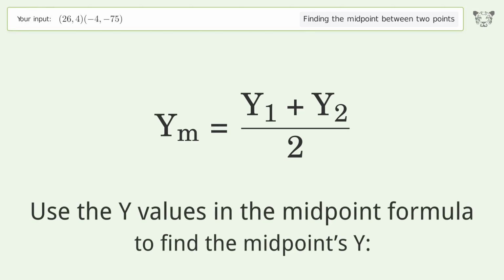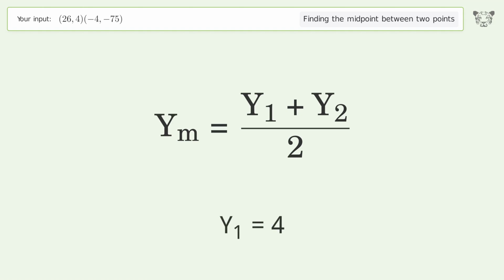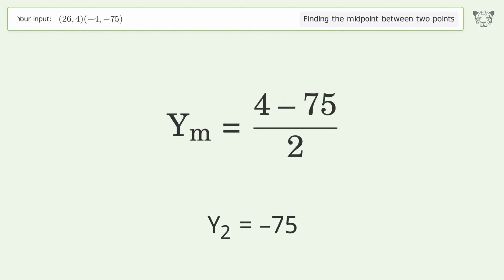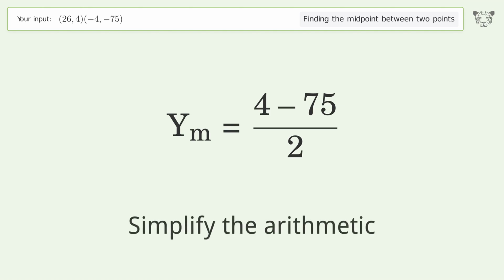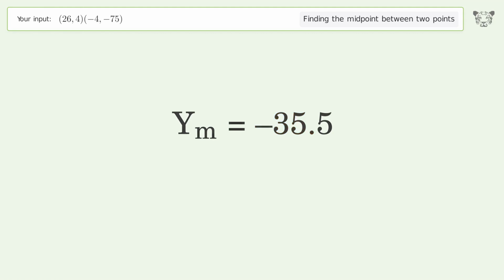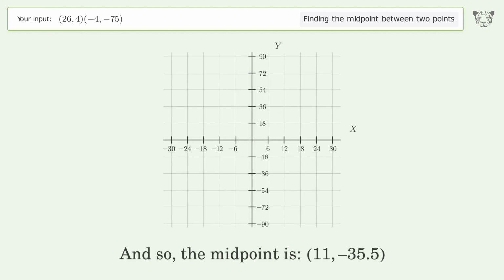Use the y values in the midpoint formula to find the midpoint's y. y1 equals 4. y2 equals negative 75. Simplify the arithmetic. And so, the midpoint is 11, negative 35.5.